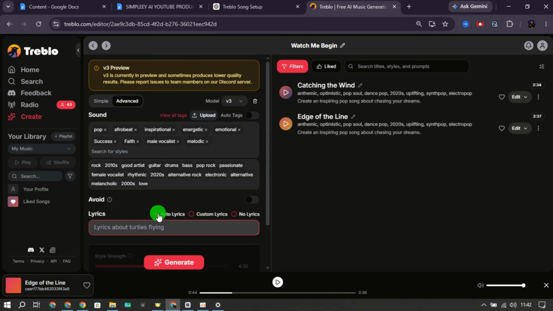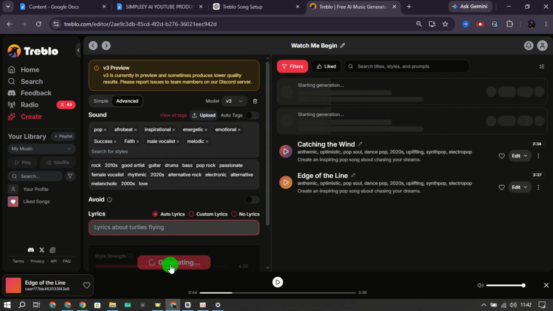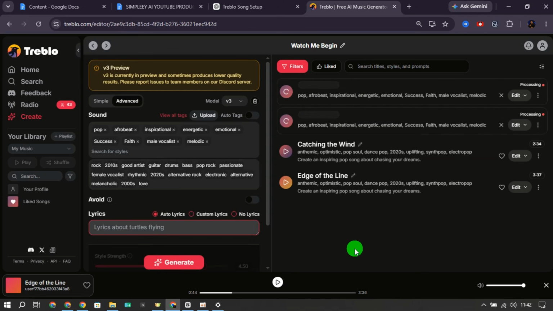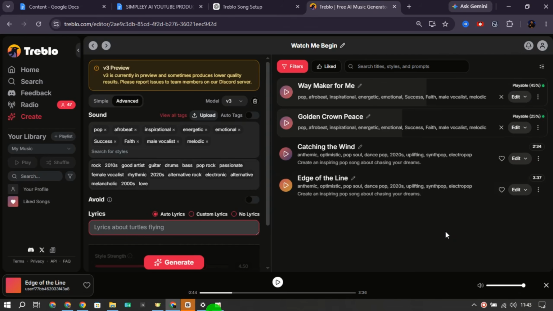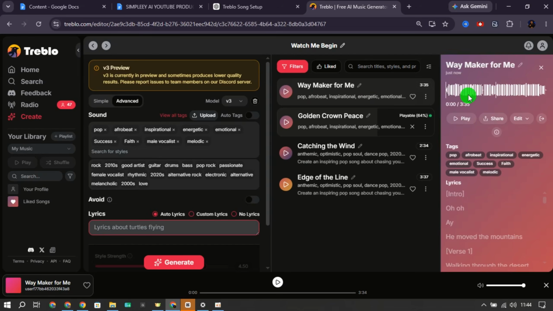For this example, we're creating a complete song and don't have lyrics of our own, so we'll choose auto lyrics and click Generate. Treblo starts creating 2 new versions. This time, the AI isn't working from a single sentence. It's working from detailed instructions about style, mood, themes, and vocalist. Once the songs are finished, let's listen.